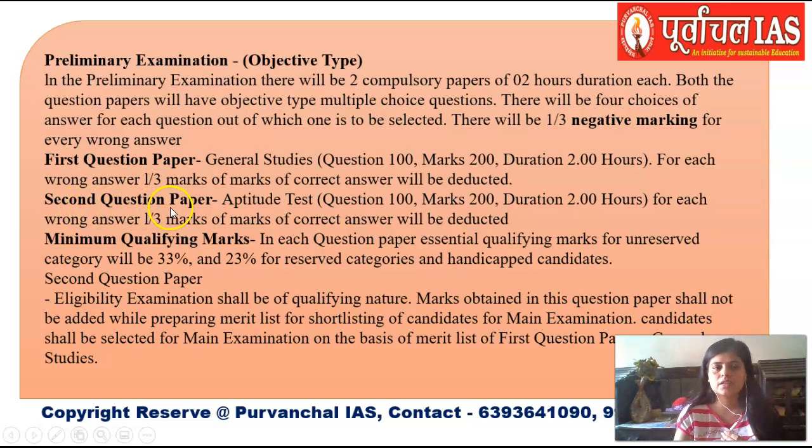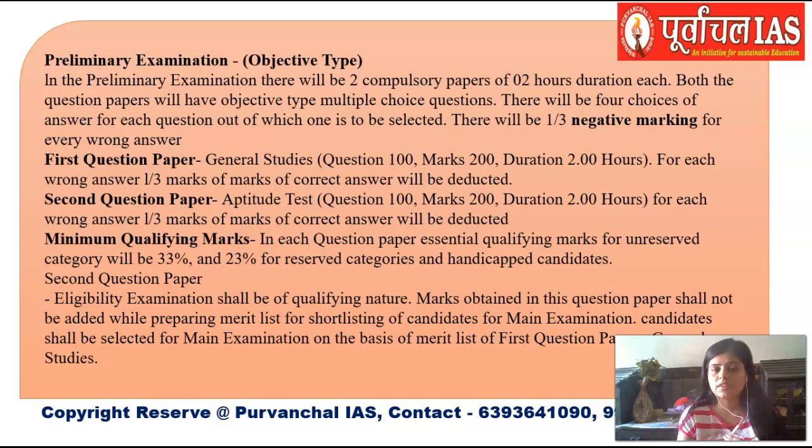In the second paper, which is the aptitude test, again you have 100 questions and 200 marks, and an important thing to note here is that there are minimum qualifying marks, a criterion set by the government. For the unreserved category, 33% minimum marks is required in both of these papers, and for the reserved category, 23% of the marks are required in both. This second paper, the aptitude test, is actually qualifying in nature.